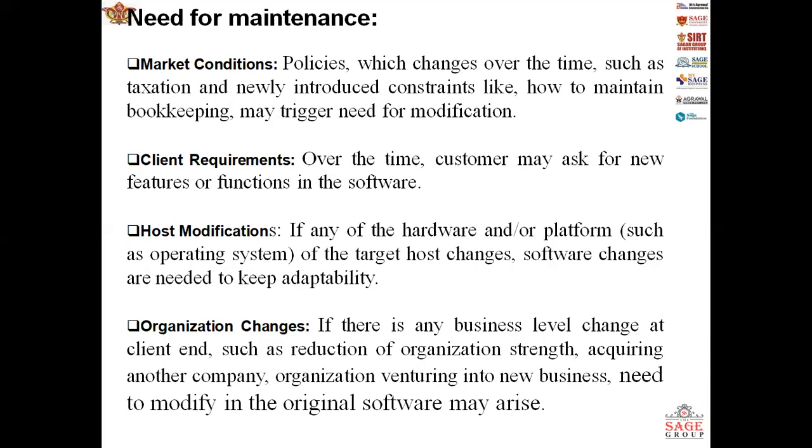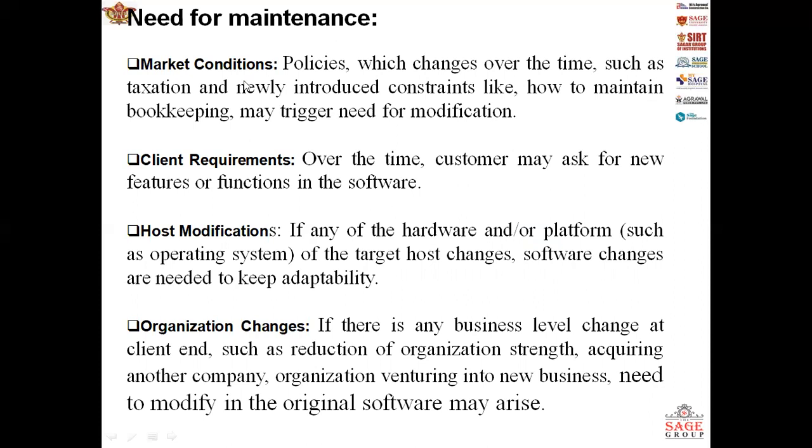It is a generic question and it is asked in interviews, right? So if you go for campus selection, it is a very important aspect of software maintenance. So why do we need maintenance? Everything requires maintenance in this era, right? Whatever it is, software or a home or a house.